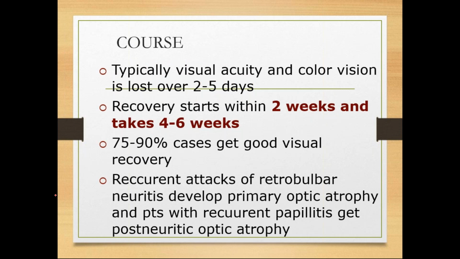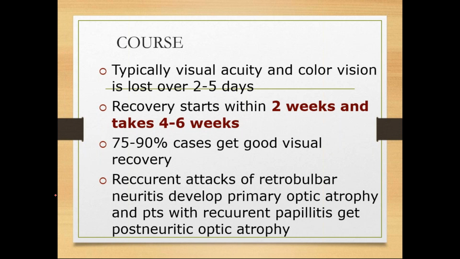This is also done. So what is the course of optic neuritis? There is typical loss of visual acuity and color vision within 2 to 5 days. Recovery starts within 2 weeks. If you start treatment as early as possible and continue for about 4 to 6 weeks, 75 to 90% will have good visual recovery if it is typical optic neuritis.